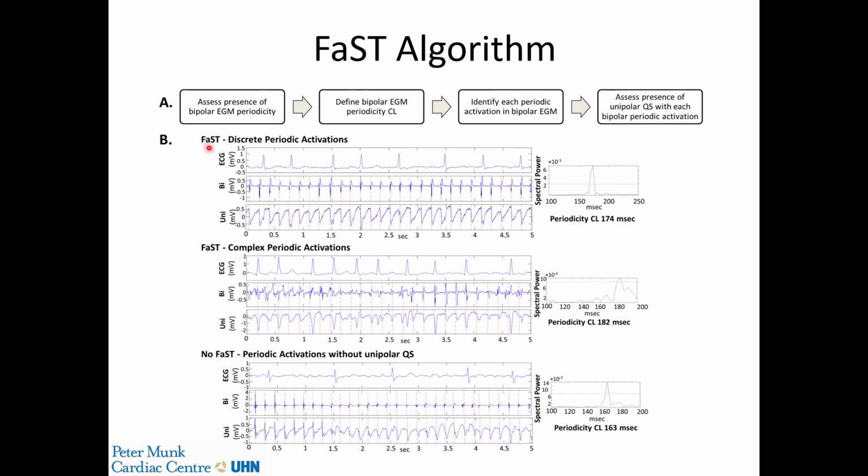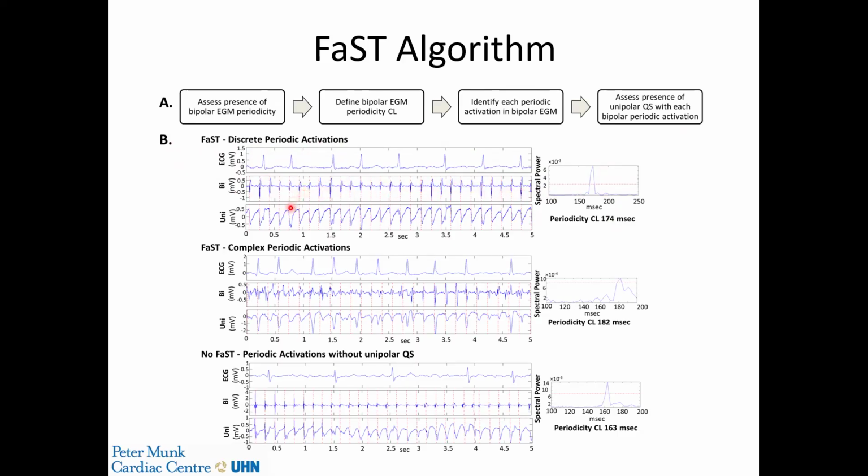So in the first case, we have a FAST site where there are discrete periodic activations. You see the surface ECG on the top. This is the bipolar electrogram showing periodic activations as defined by spectral analysis with a periodicity cycle length of 174 milliseconds. This allows us then to annotate the local activations on the bipolar electrogram shown here with the vertical red dashed line.